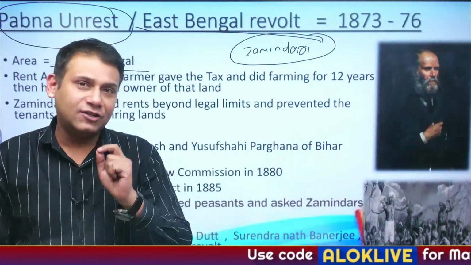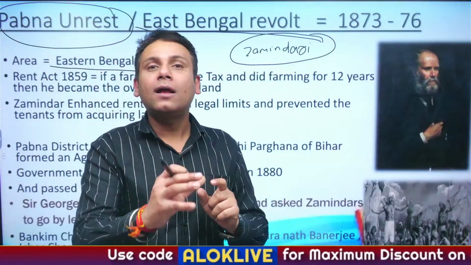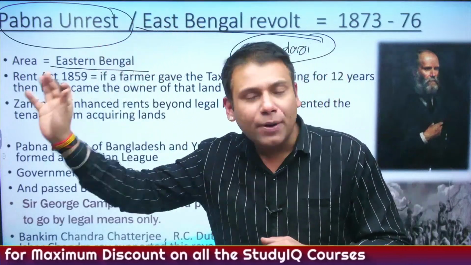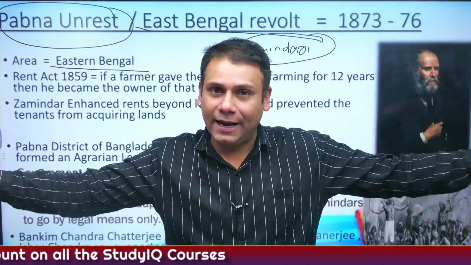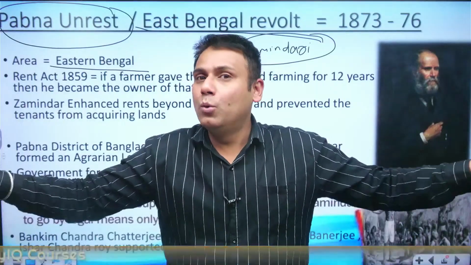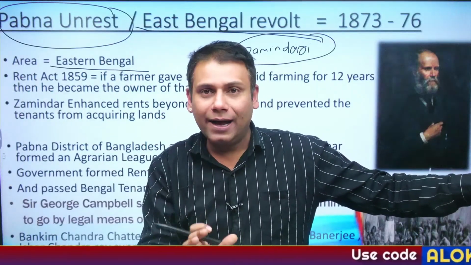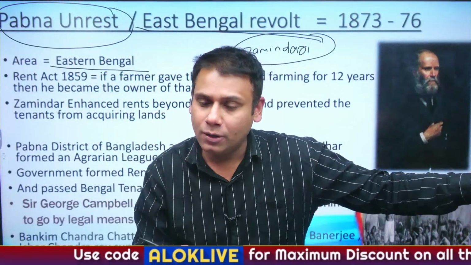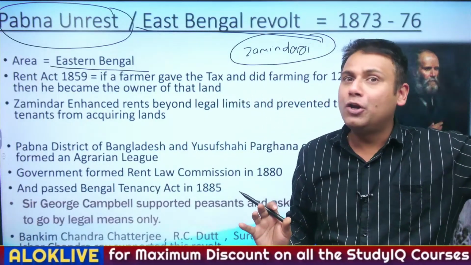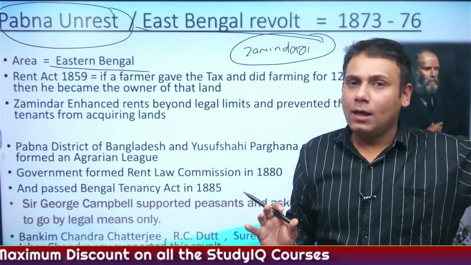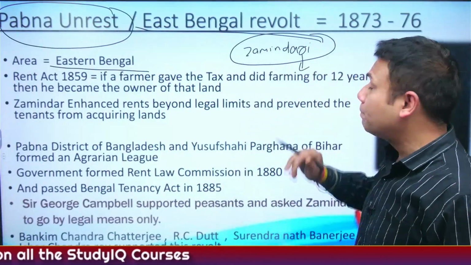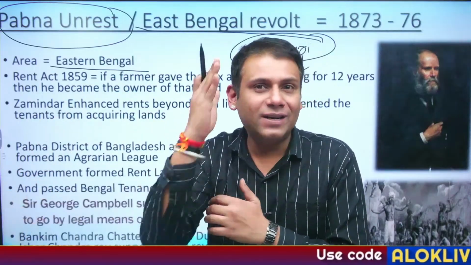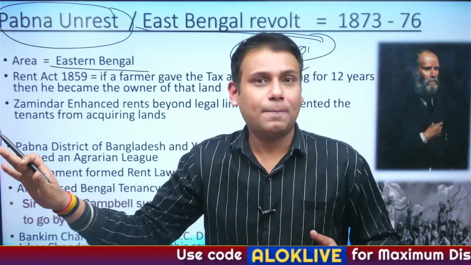In the Zamindari system, the Zamindar is acting as an intermediary or a middleman between the English East India Company on one side and the peasants on the other side. True? In simple words, this person, the Zamindar, is going to collect the revenue from the peasant, keep his 11% commission and pay 89% of the revenue to the company. Now, the Zamindari system is also referred to as permanent settlement because the tax slab was fixed.